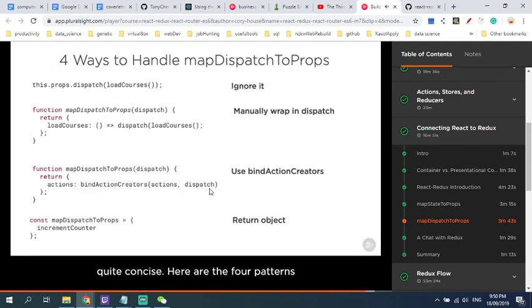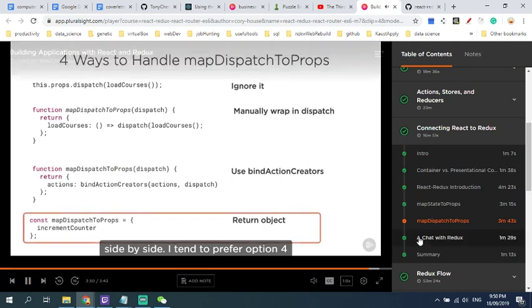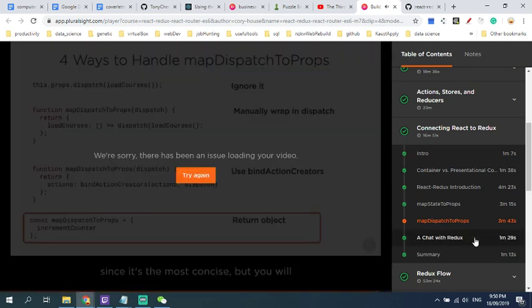Here are the 4 patterns side by side. I tend to prefer option 4 since it's the most concise.